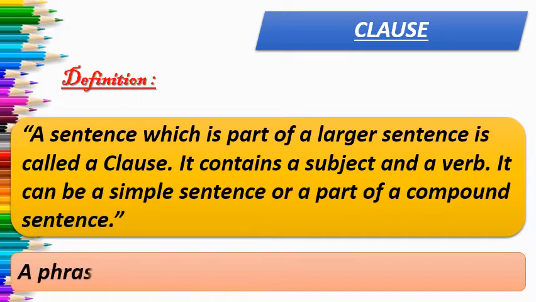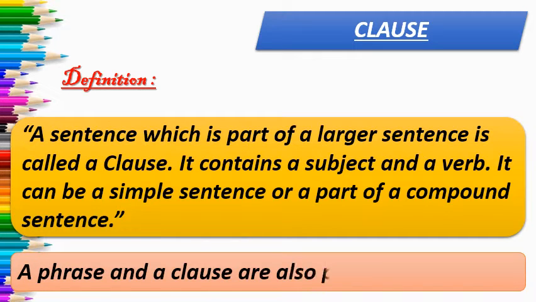A phrase and a clause are also parts of a sentence. Or in simple way, we can say that a clause is comprised of a group of words which includes a subject and a finite verb. A clause contains only one subject and one verb. The subject of a clause can be mentioned or hidden, but the verb must be clearly visible and distinguishable.